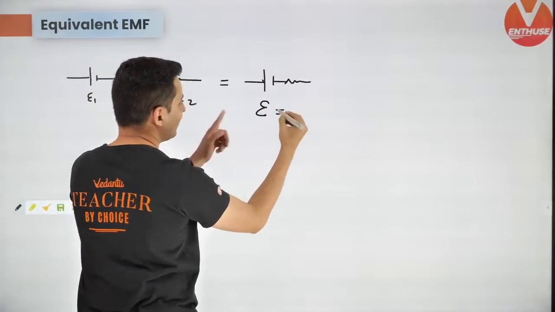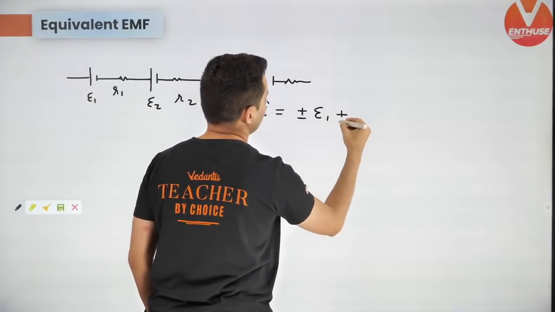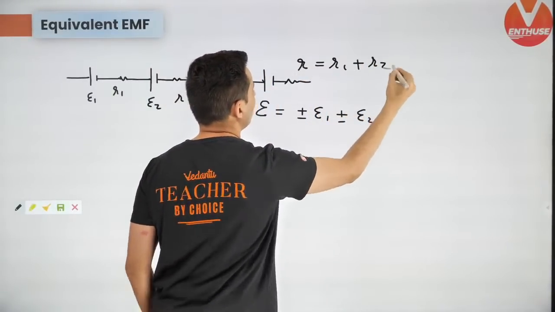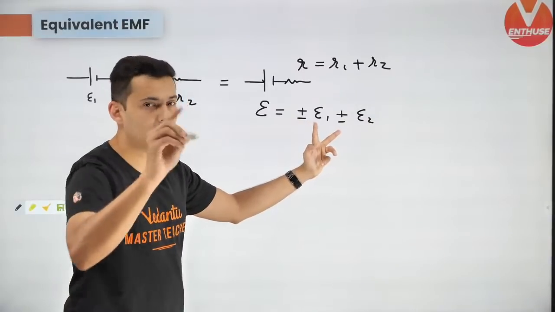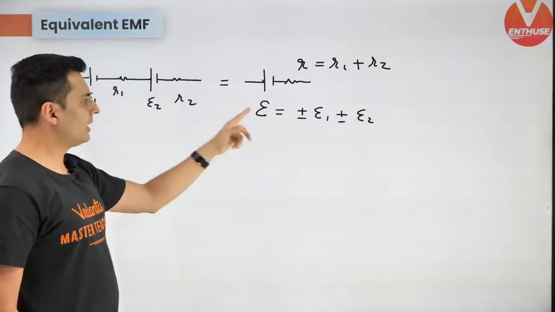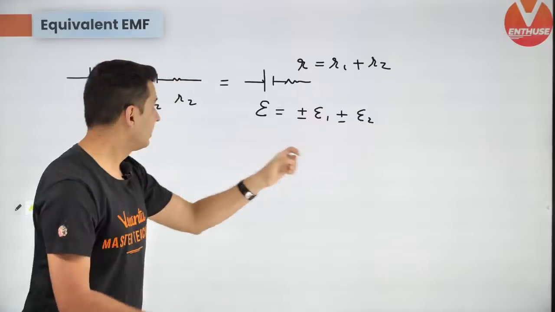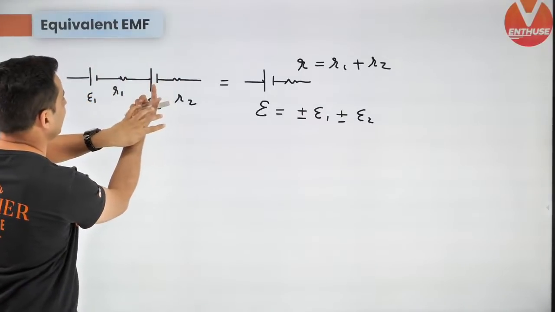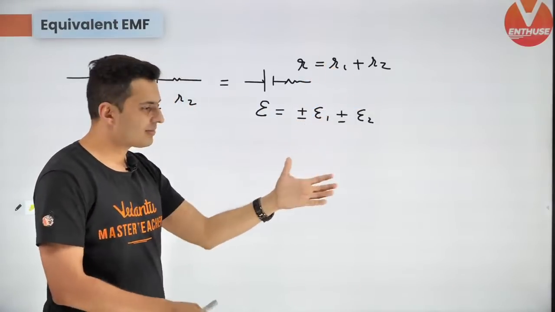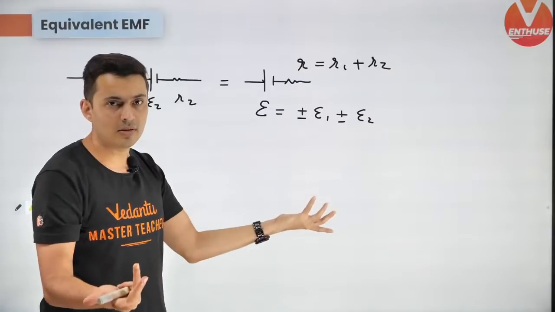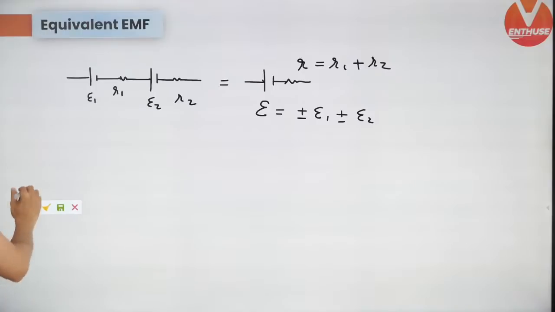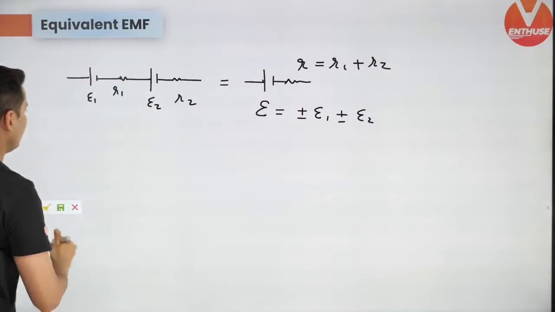So that EMF is just E1 plus E2 and that equivalent resistance is just R1 plus R2. Why did I put plus minus? There is a small trick over here. If all the batteries are aligned together, then everything will be plus, plus, plus, plus. But if one battery is this side, other battery is that side, it can be plus or minus. But for resistance, it is always plus because current flows this way or that way, the resistance will be the same. So that formula has plus minus only in EMF. Keep this in mind. So many batteries can be combined into one single battery.